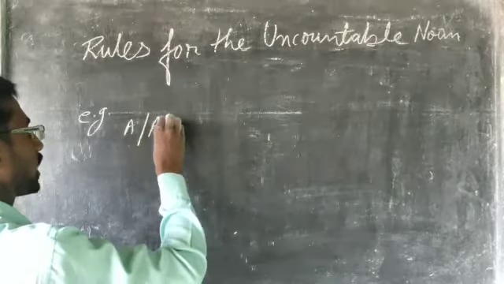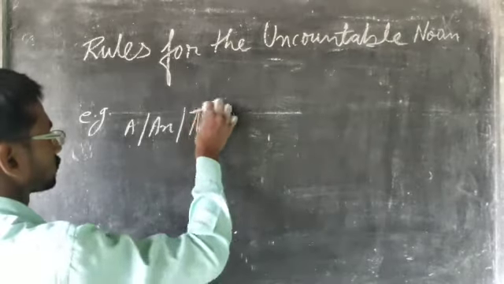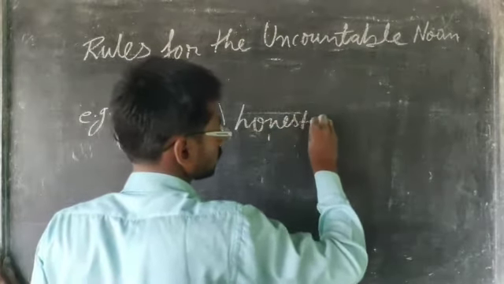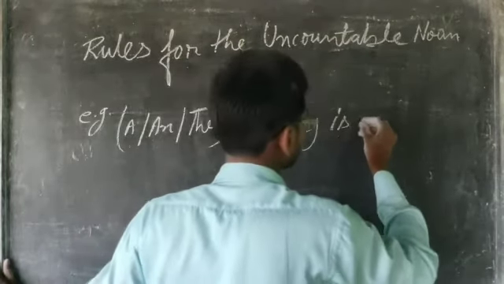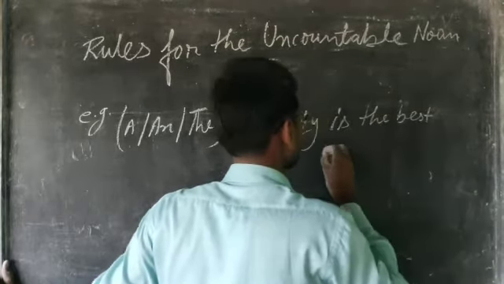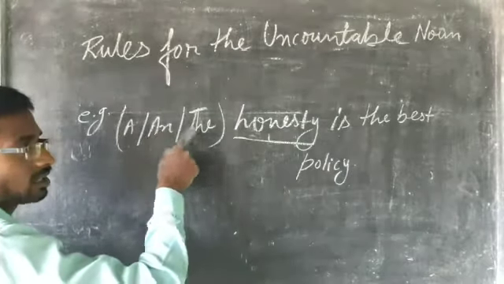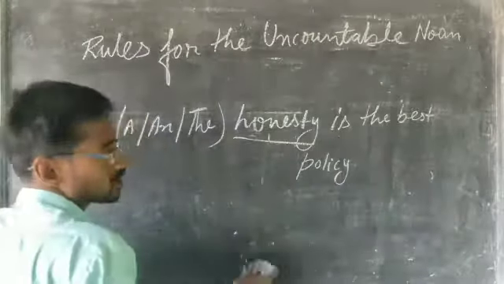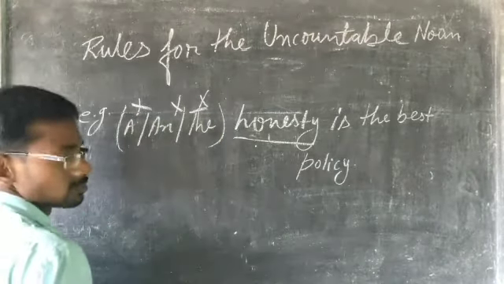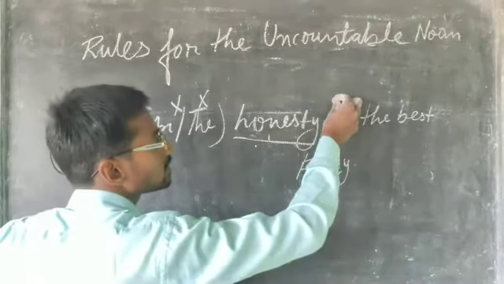A and the. Honesty is the best policy. Honesty is what? Uncountable noun. So we don't mention any article before it. Honesty is uncountable noun and it is singular. So here mention is, not mention are.